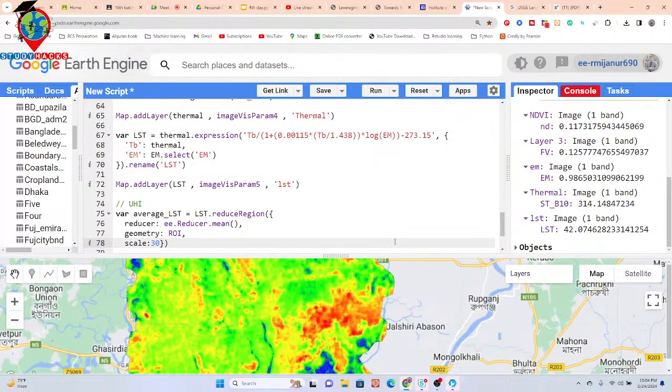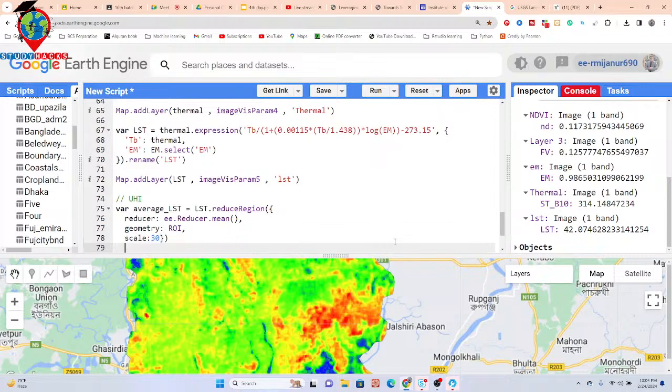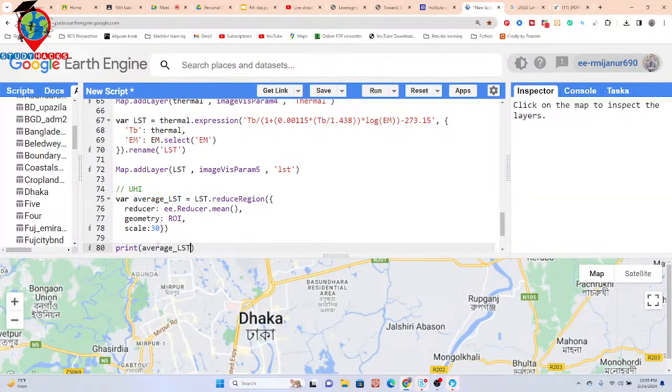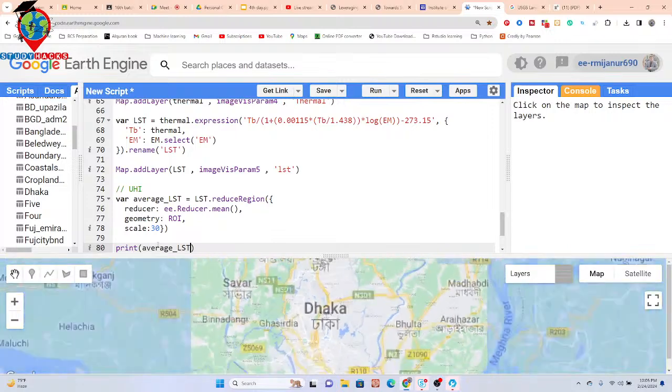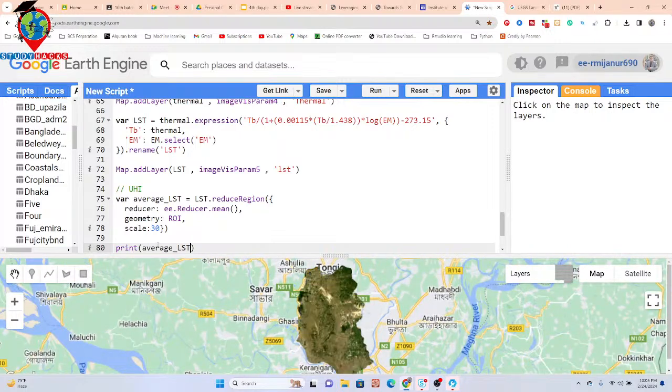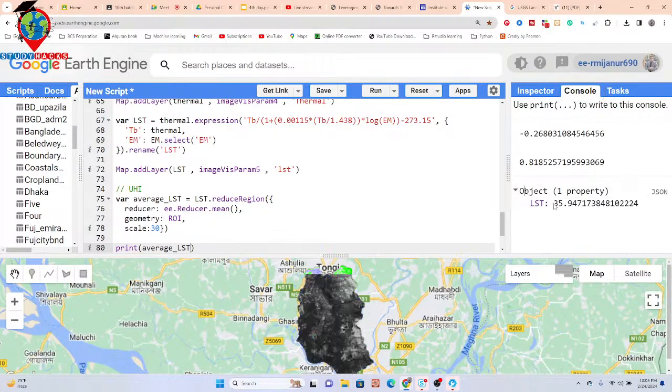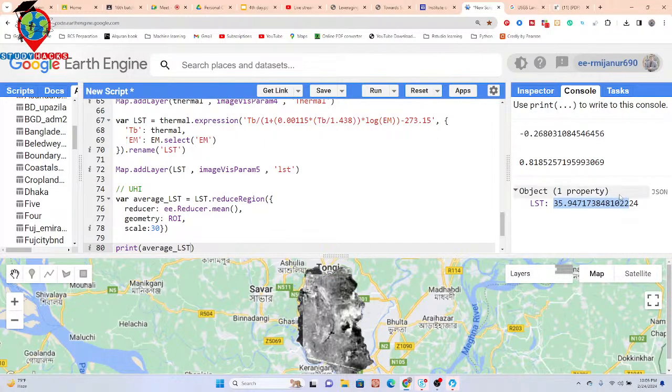So now I just try to print that. Suppose I simply print this average LST, simply copy and paste. Okay, you can see this time I got this number as a dictionary, in the console tab. Okay, you can see it. We can get that the average LST in Dhaka city is 35.94 degrees Celsius. So this is the value.